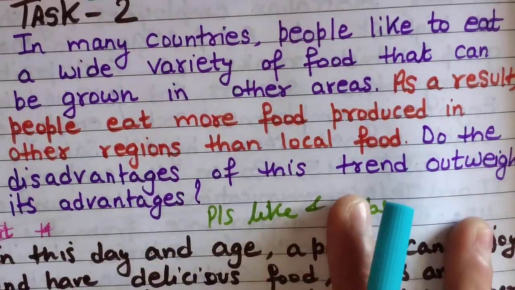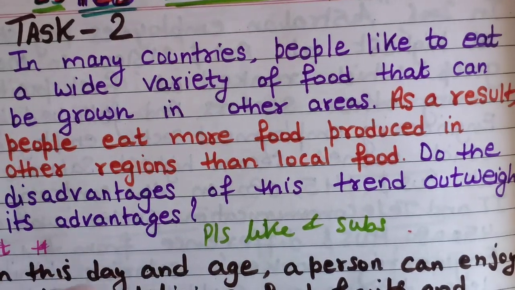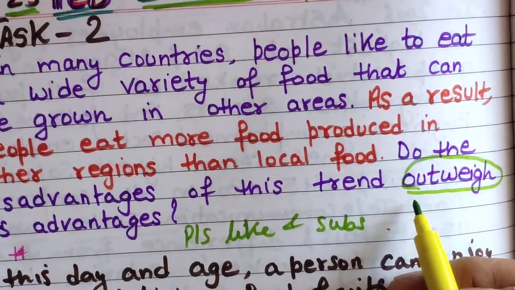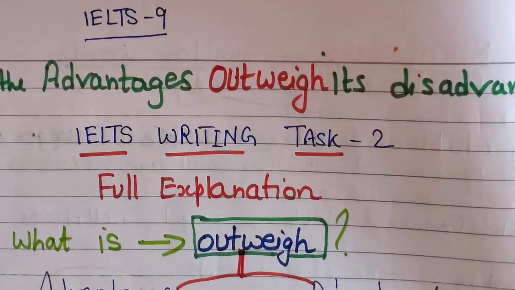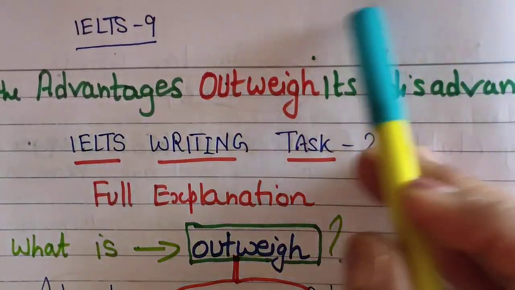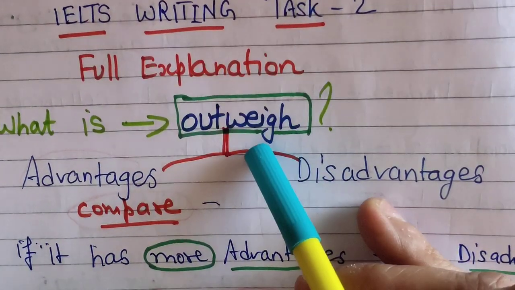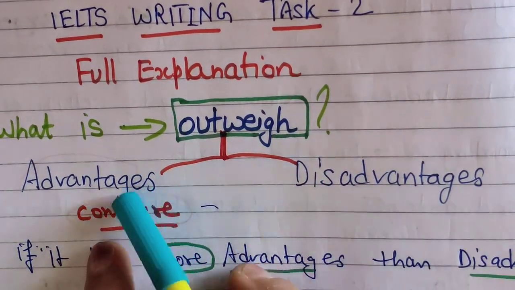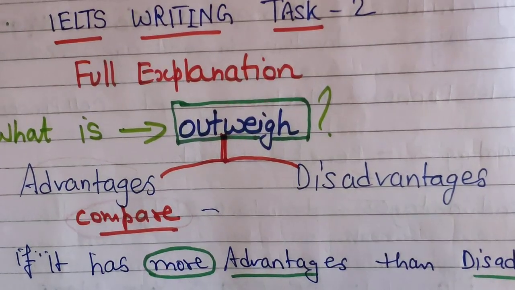Now the question here is how to plan it. So you have come to know that this is an outweigh question. So how to deal with it, what is the format of this essay? I will show you everything. Do the advantages outweigh its disadvantages, or do the disadvantages outweigh its advantages? So what do you understand by outweigh? It means you have to compare between these two, advantages and disadvantages. You have to bring some imbalance kind of thing.